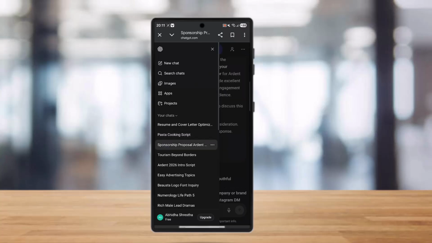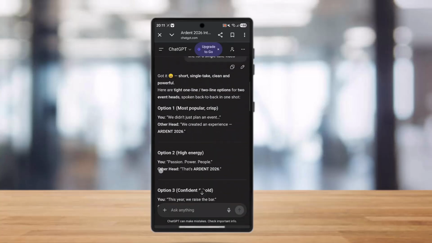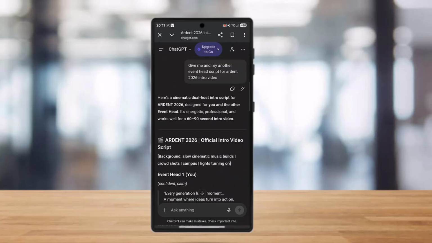So you can leverage its ability to do this and give you a proper business plan with deep research for real-time data and custom GPTs for tailored workflow. So if you're going to do this, then you will be able to use your ChatGPT for business ideas and market research in a proper manner.